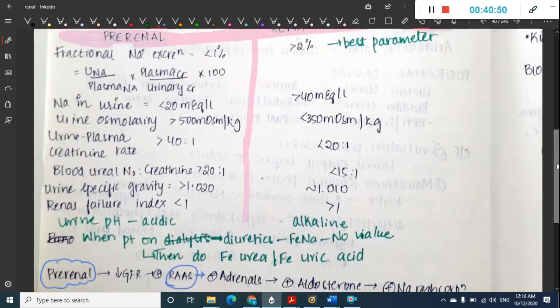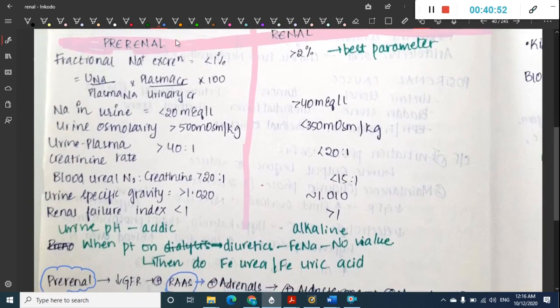So see the changes, it's almost similar. I said that there is sodium reabsorption. Because of sodium reabsorption, the sodium excretion is less. So fractional sodium excretion is less than 1%. Fractional sodium excretion is urine sodium by plasma sodium into plasma creatinine by urinary creatinine into 100. So this fractional sodium excretion is less than 1% in pre-renal.